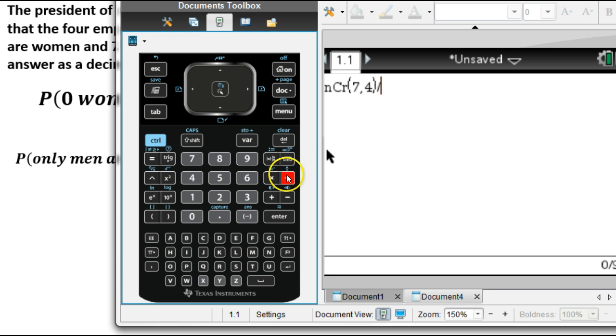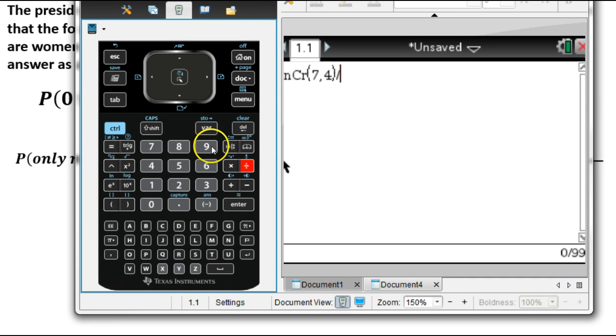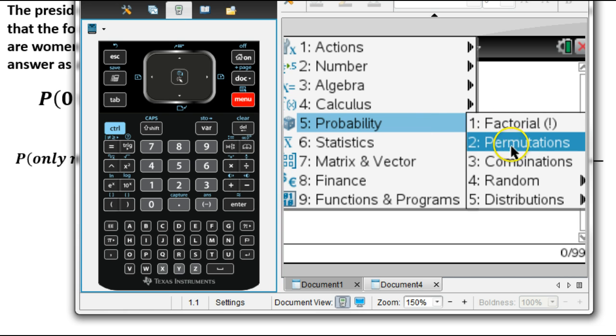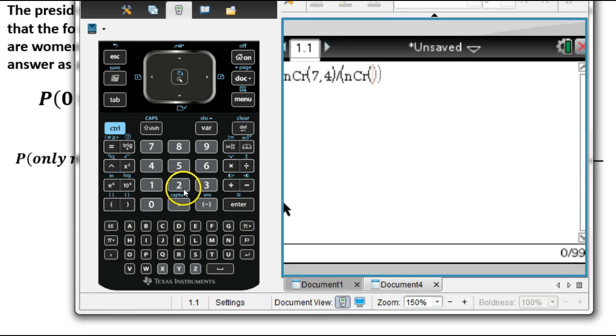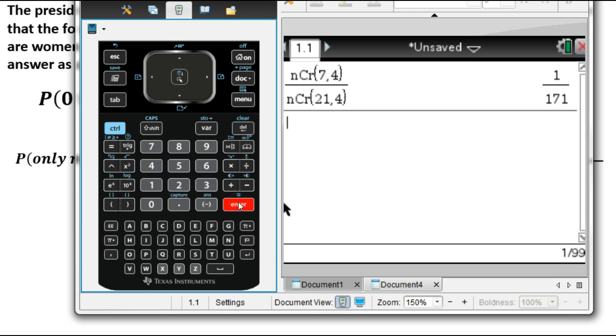Divided by the second one, which is 21 choose 4. So it's another combination. I always like to put parentheses on anything I'm doing there. Again, that's menu, probability, combinations. This one is 21 choose 4, so 21 comma 4. Then we can just hit enter. That gives us 1 over 171.